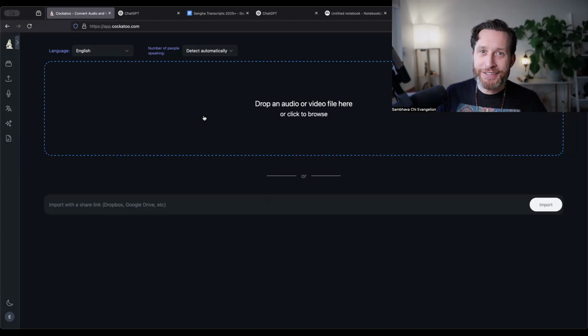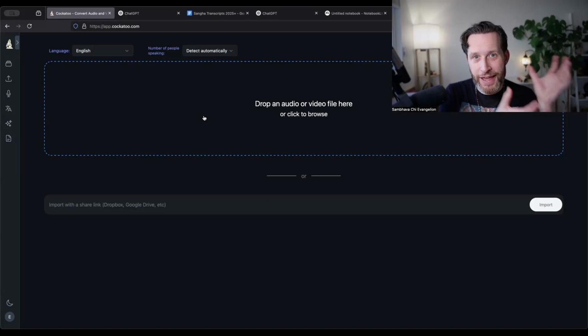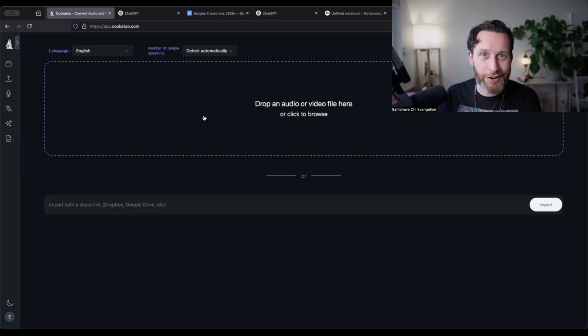So the first app I'd like to introduce you to is an app called Cockatoo. This is a web app, and it's the best one I've found for doing the first step of my journey, which is how do I convert MP3s into a more useful format for archiving? So in my case, our Sangha has a 20-year archive of Dharma talks, and it's probably about 1,200 talks at this point, in between talks that my teacher has given, talks in the 3 years that I was an abbot of our spiritual community, and then also a couple hundred talks that my teacher's teacher had given. So I set myself up with a big, audacious goal: I wanted to get all of these in an archived format. And the first thing I need to do is figure out how to convert them from MP3.